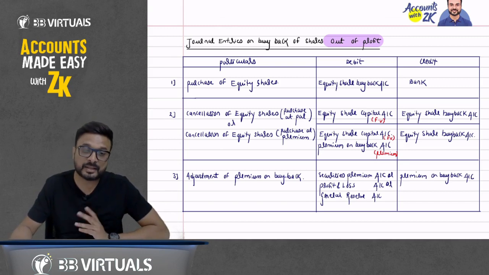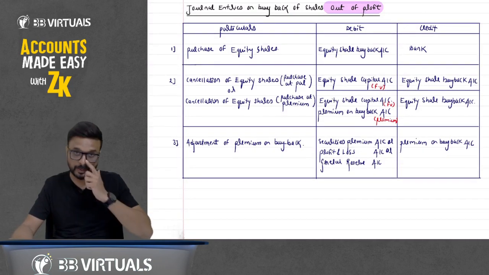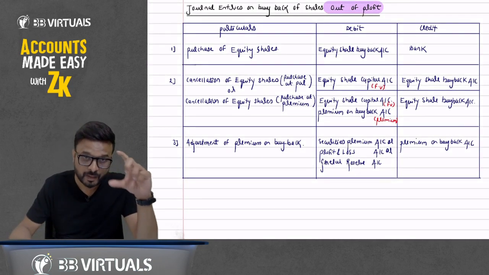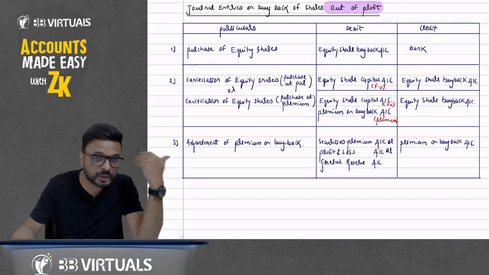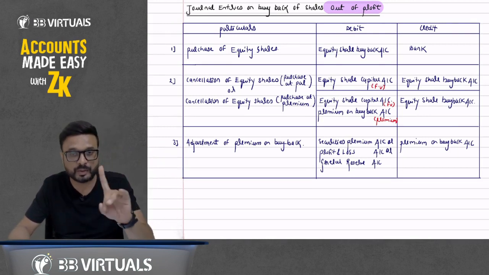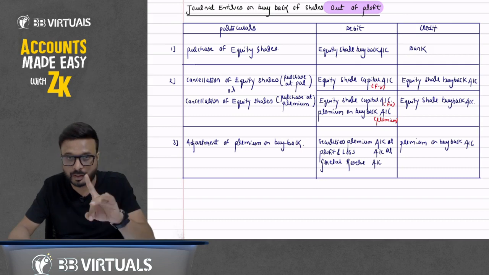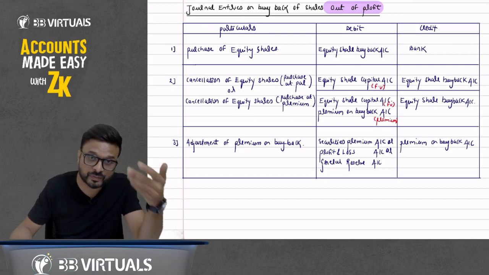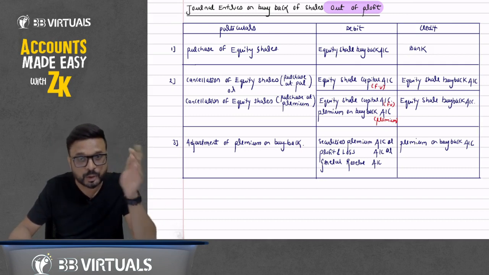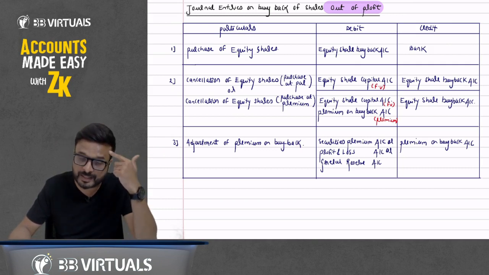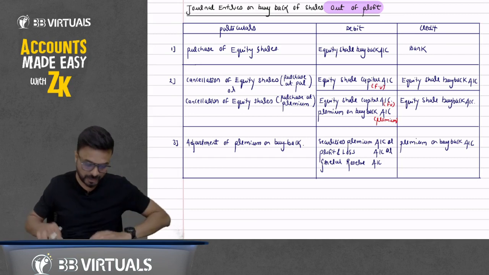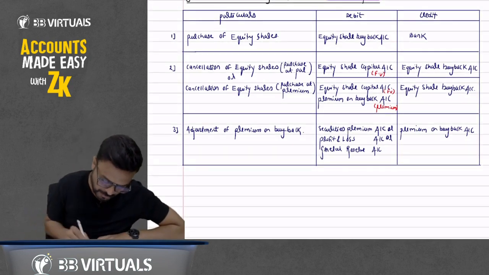So we are passing here the general entry, issue of shares out of what? Profit. So remember one thing, beta. When we do it out of profit, the entry for issue of shares will not come, because we are not issuing any shares in the market. But you know that when we do buyback out of profit, we have to transfer the face value of the buyback shares to which account? CRR account. Okay. So which reserve can we utilize? You can utilize free reserve, or securities premium.